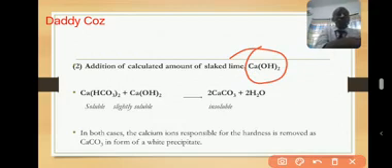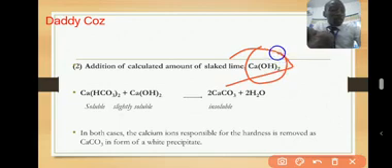Now, you add it to the temporary hard water in a calculated amount. Why do we say in a calculated amount? If you add it too much, you will cause more hardness, because this calcium hydroxide, that's slaked lime, is also soluble in water a little bit.